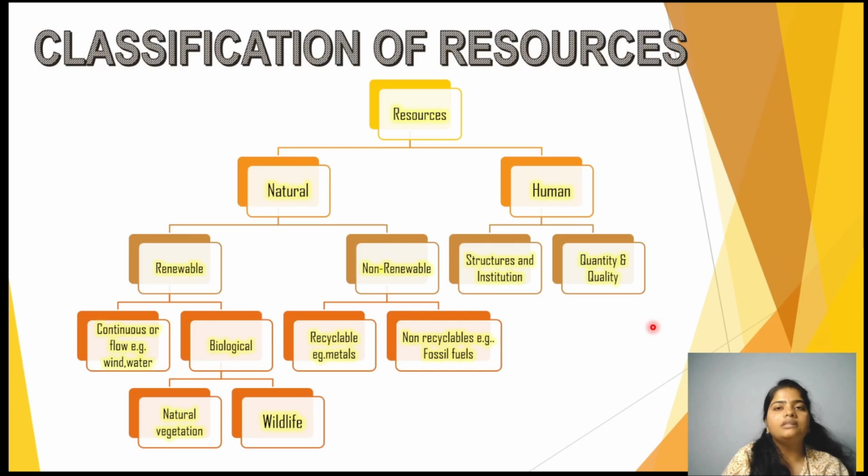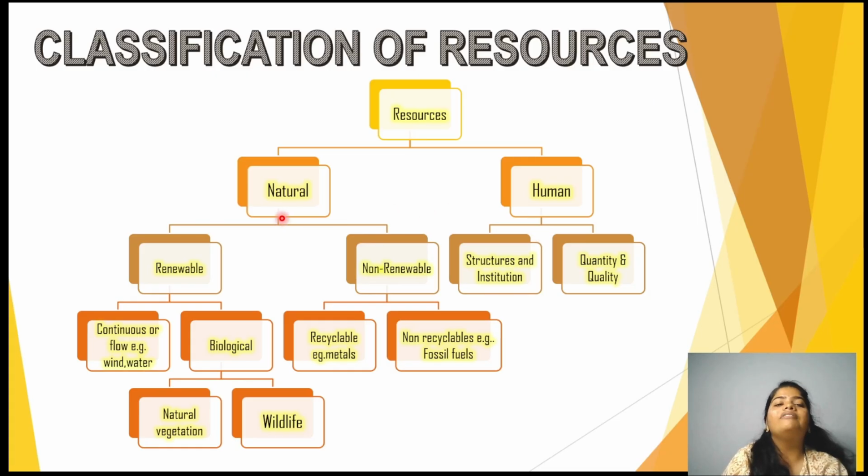Now, to understand resources more, I should classify them into different types. I can classify them into natural resources and human resources. Under natural resources, we have renewable and non-renewable resources. Human resources involve structures and institutions, quality and quantity. To understand human resources, take a person who invests money in himself and becomes a doctor, teacher, or lawyer. Through institutions, structures, and his quality and quantity of work, he becomes a resource. In simple words, lawyers, teachers, and doctors are all human resources.